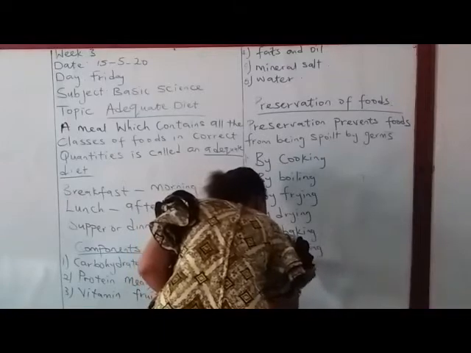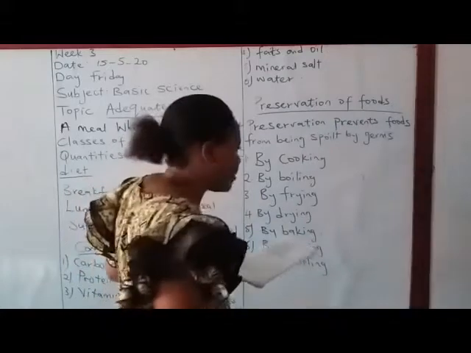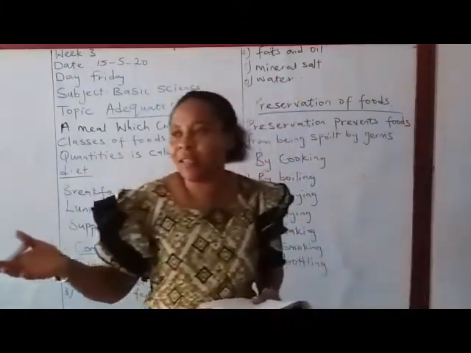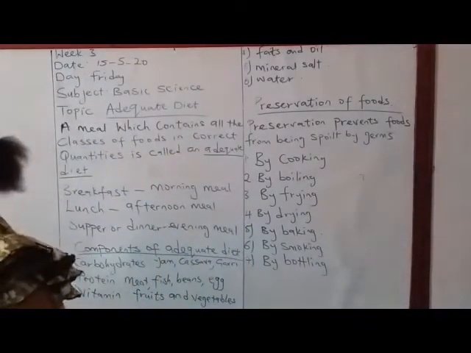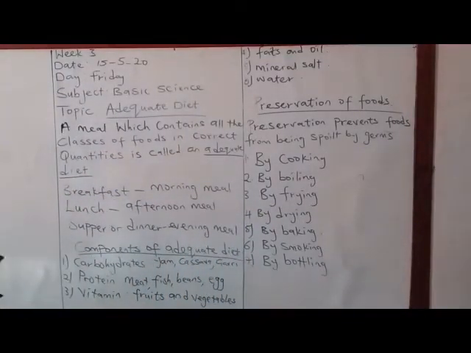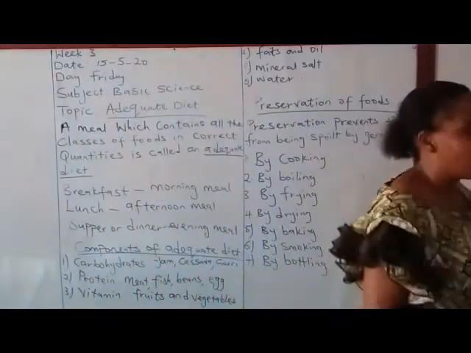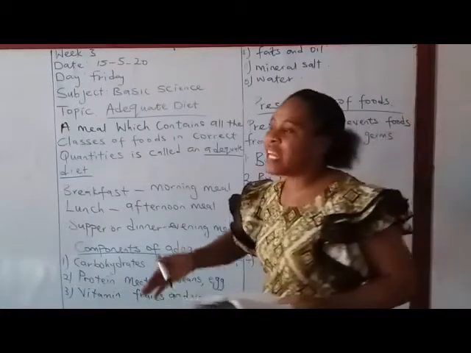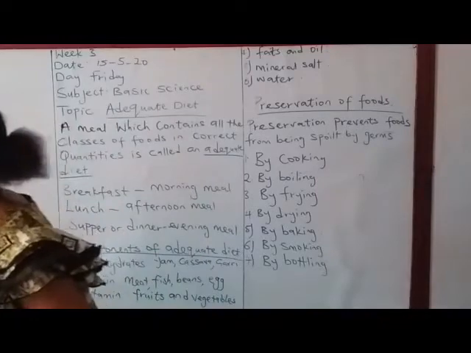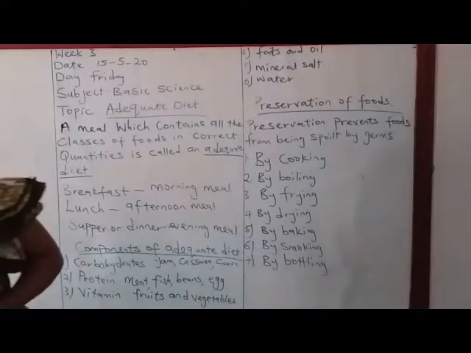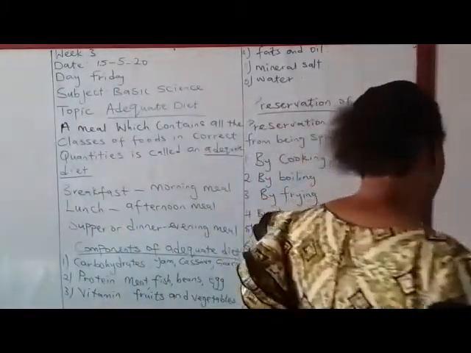Another way of preserving our food is by bottling. By bottling it up. Example, grains, oil, drinks. You can imagine the Coke you buy from the shop downstairs, from the shop behind or beside your house. The Coke, the Fanta you buy, of course it has been bottled. It can stay for a year or two without spoiling. Whenever you buy it and open it with your opener, it is still good.